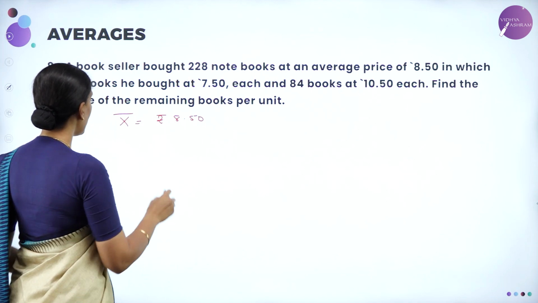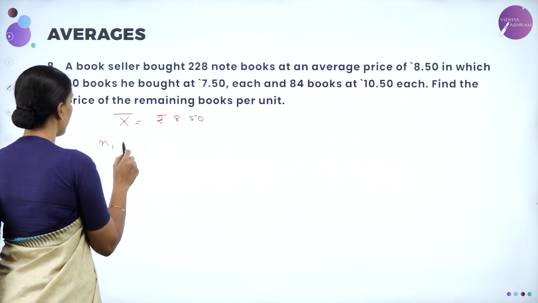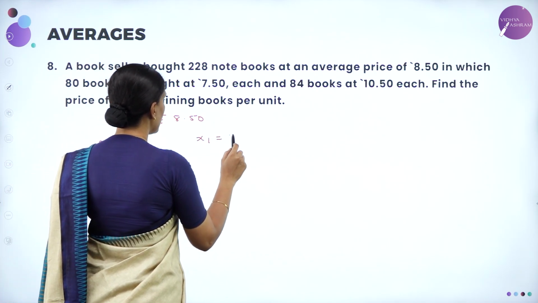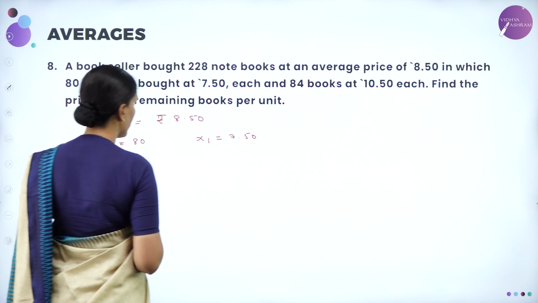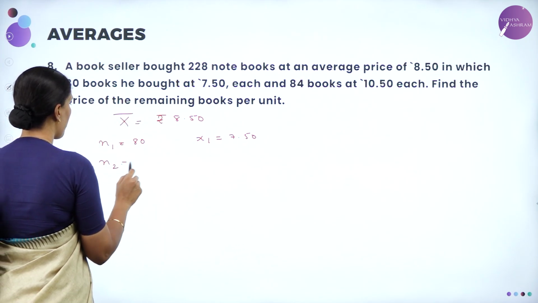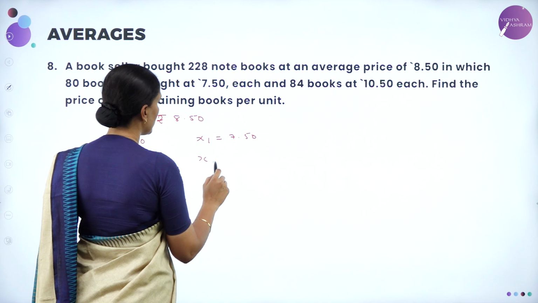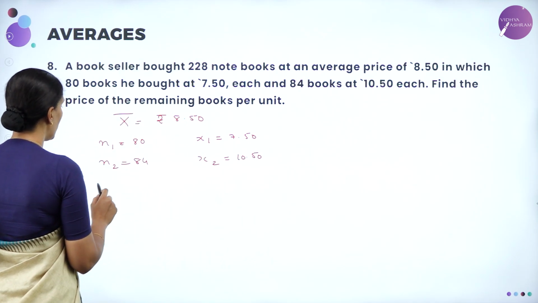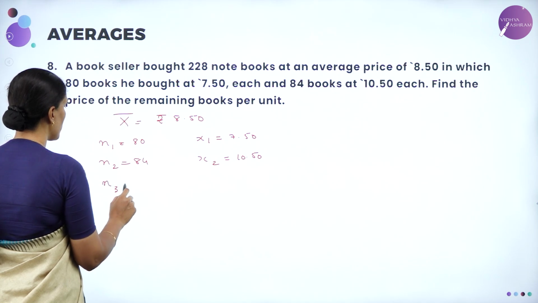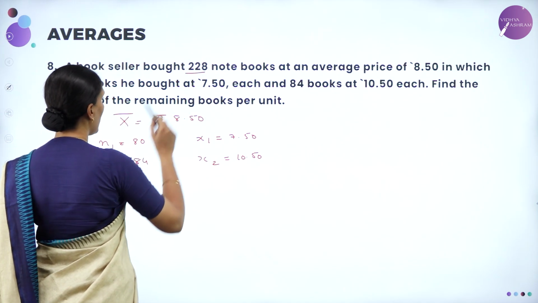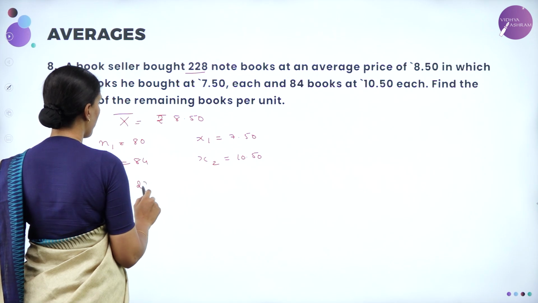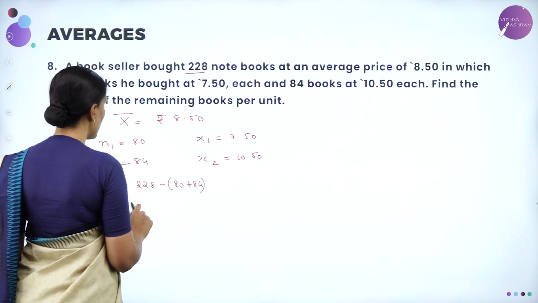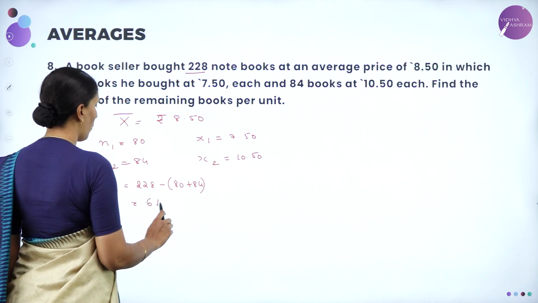Now, we have 80 books. Let me take this as N1. 80 books whose cost is 7.50 each. And 84 books whose cost is 10.50 for each book. Next, we need to calculate the remaining books. So, the remaining books is 228 minus 80 plus 84. So, this is equal to 64 books.